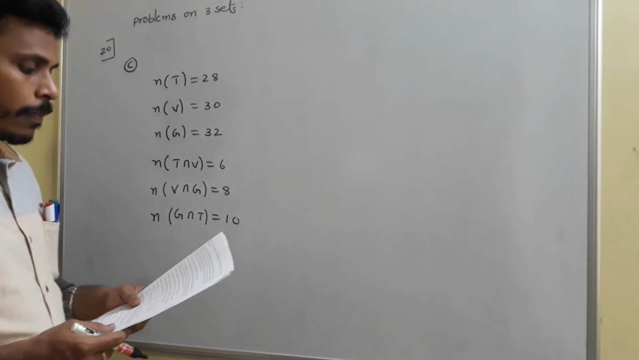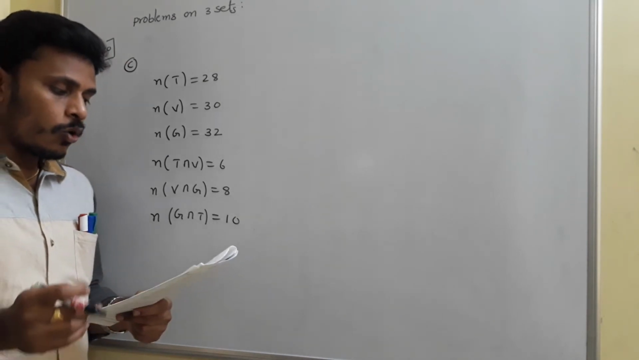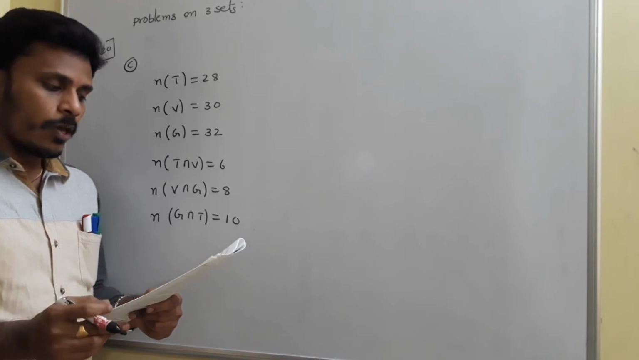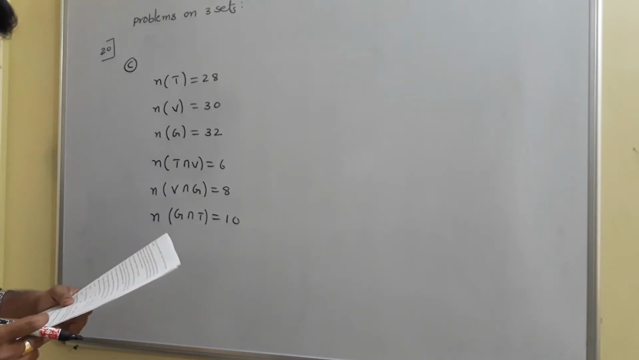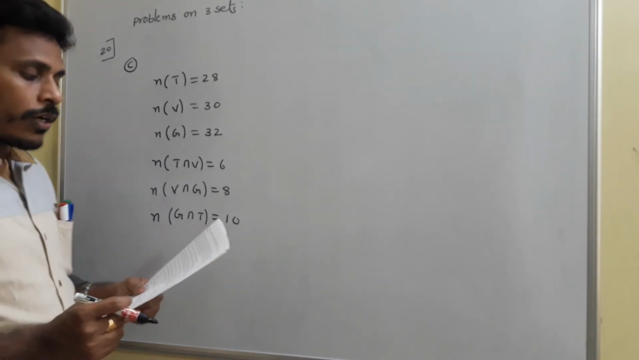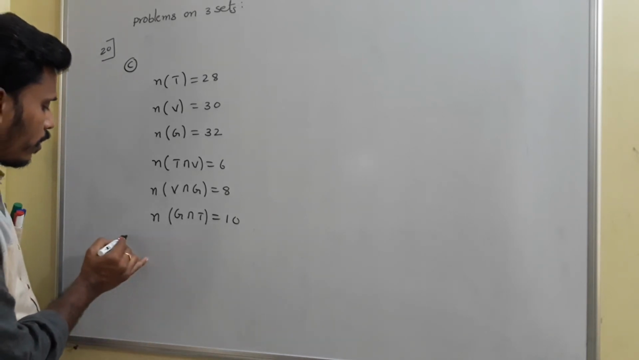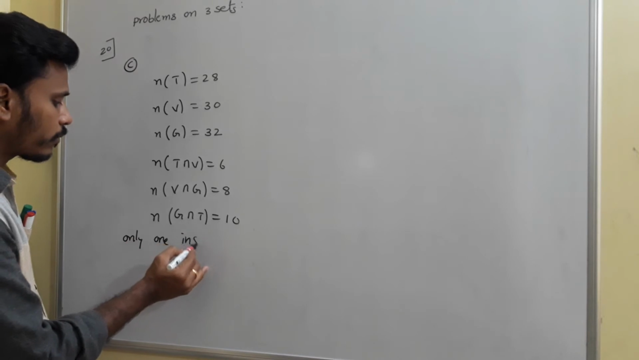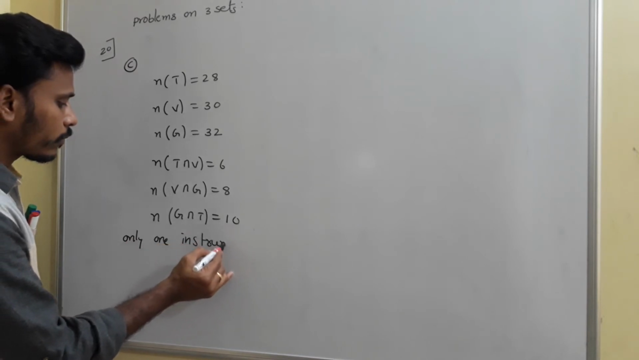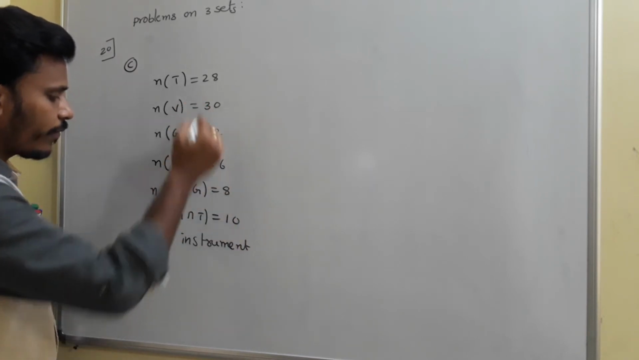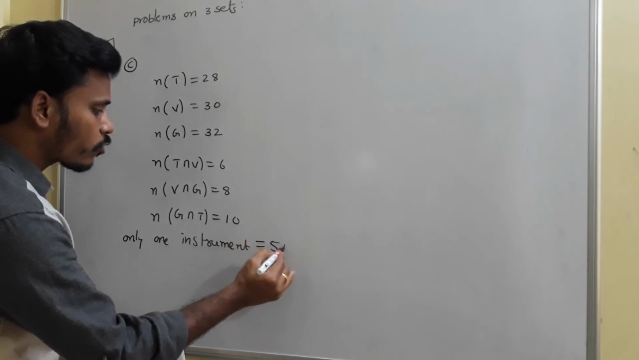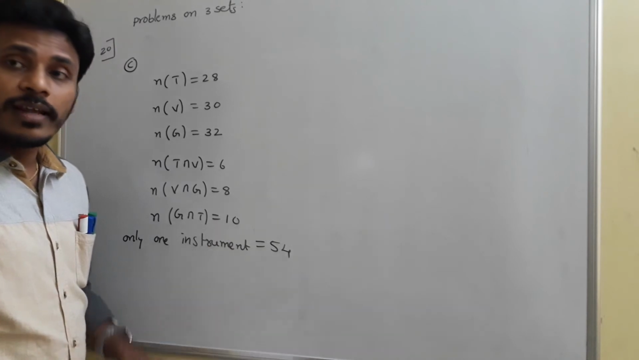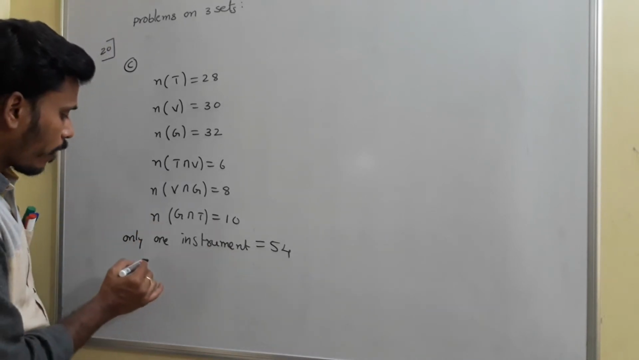And one more thing, the number of students who learn only one instrument is 54. Okay, it is given that the number of students who learn only one instrument. So you need to identify the words only one instrument. All this is the given data, okay? Only one instrument is given as 54. And one more thing, 20 students learn only violin, okay?